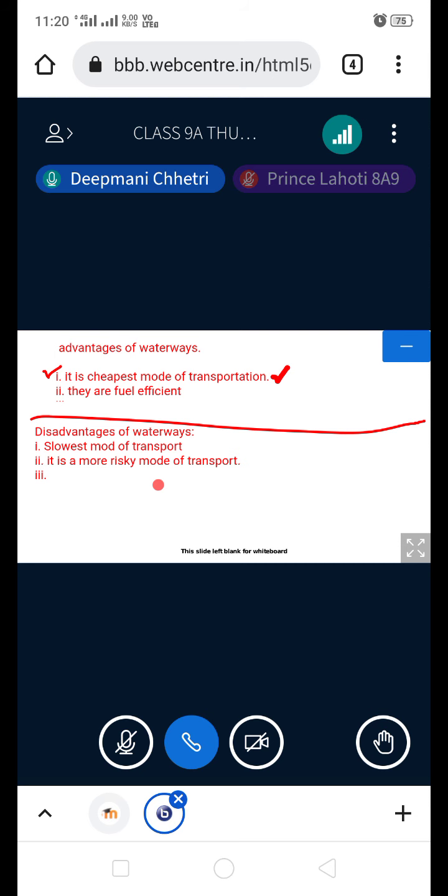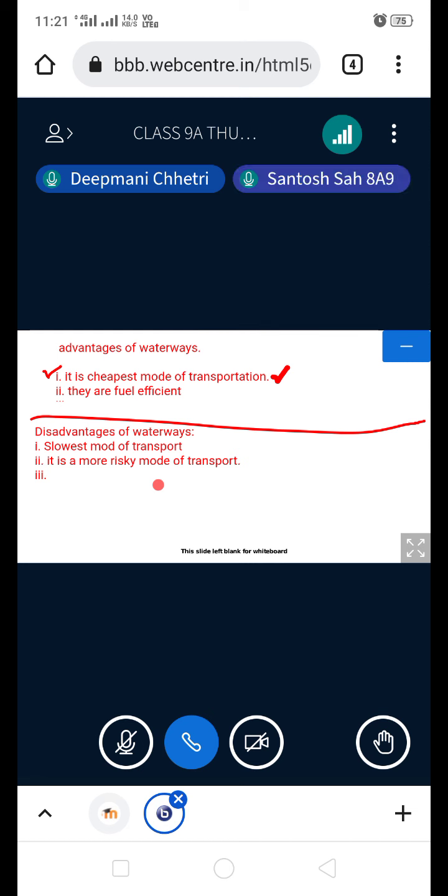Any more point that can be added? Right, the next one: if there is no monsoon, then the depth will be less and navigation will be difficult. It's a dependence on monsoon. Yeah, you can write that: depends on monsoon. Finished? So you all know beforehand many points. That's good. So you all have written all the points.